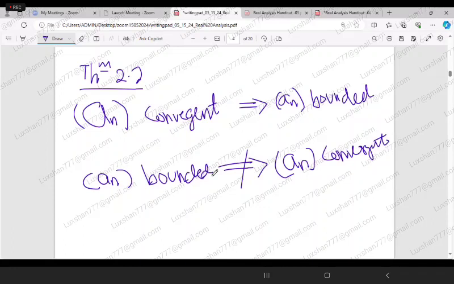Okay, so this is okay. But bounded does not imply that a_n is convergent. That's what we are going to look at now.